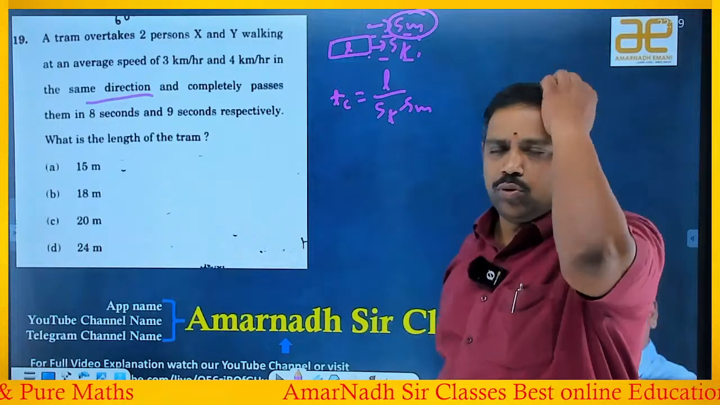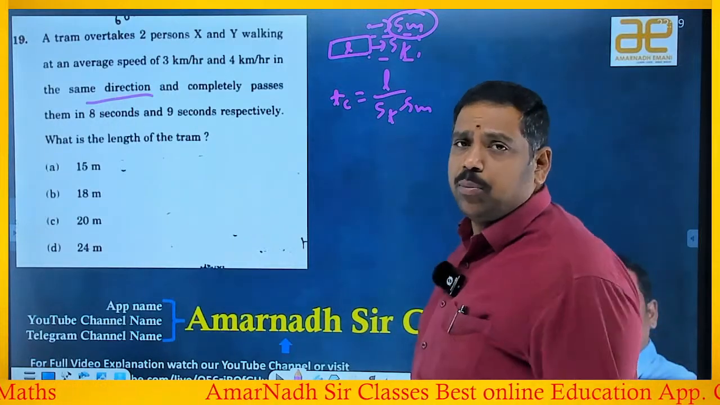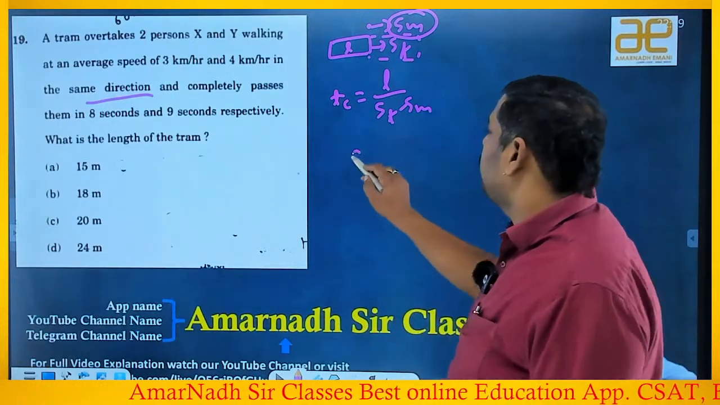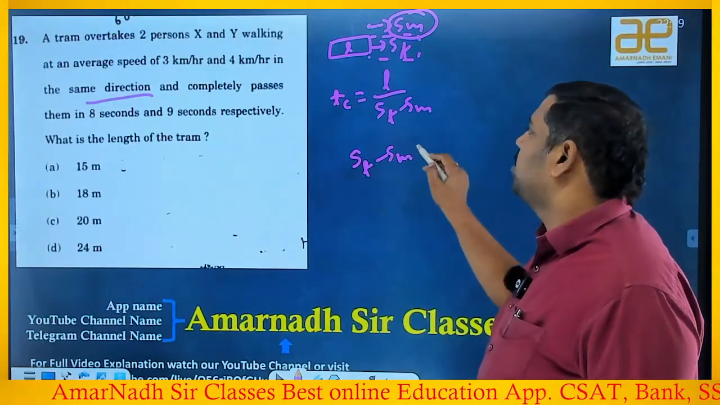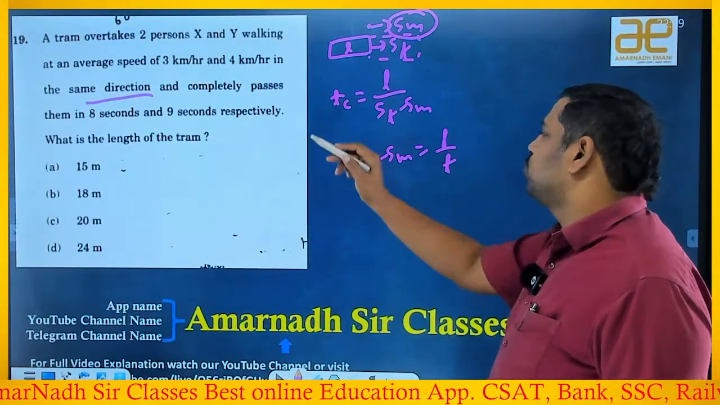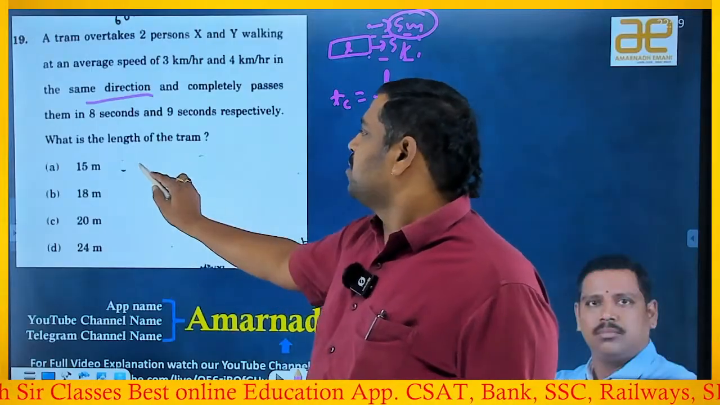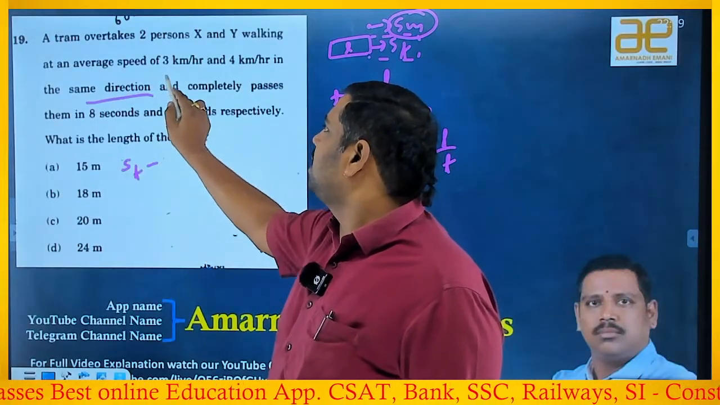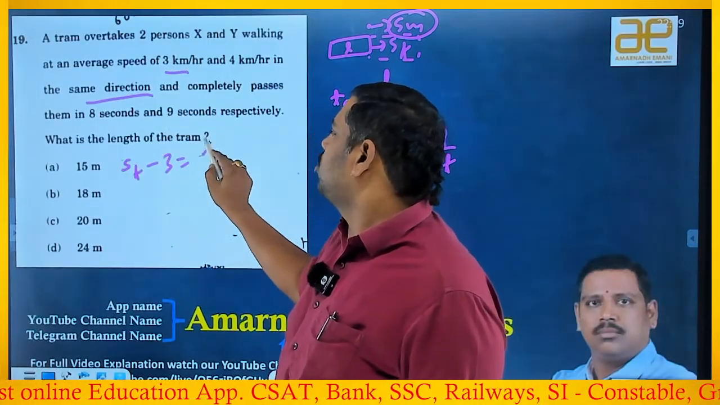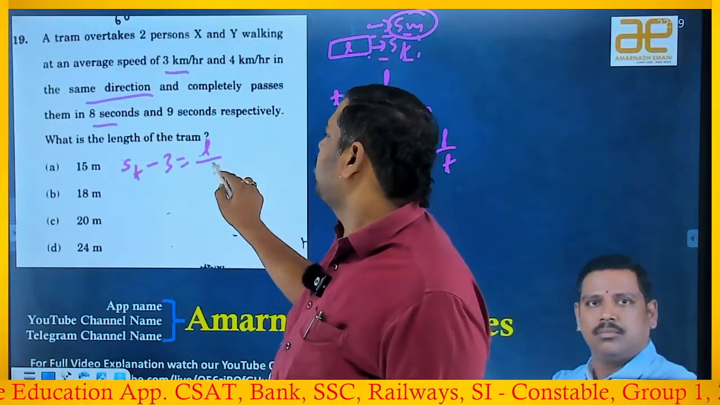This I have to apply for 2 times. Or else, if you want speed, ST minus SM is the speed, L by T. This I will use. Speed of the train minus speed of the man. In the first case, it is 3, is equal to the length of the train by, in the first case, the time is 8, right?